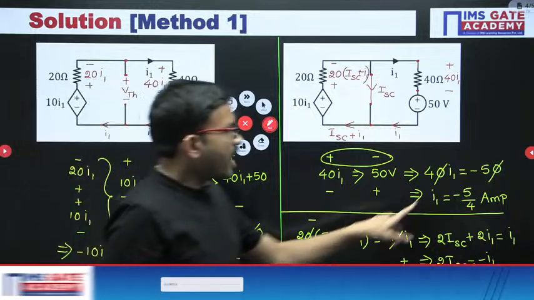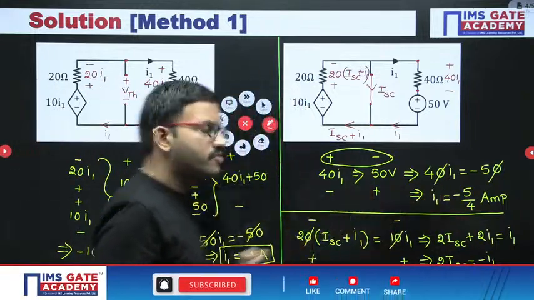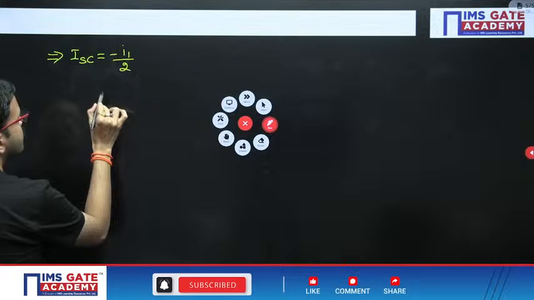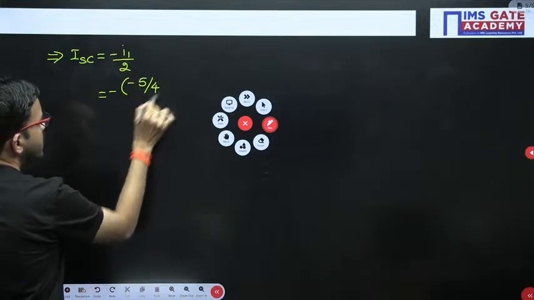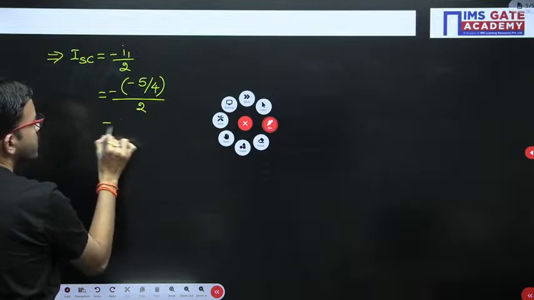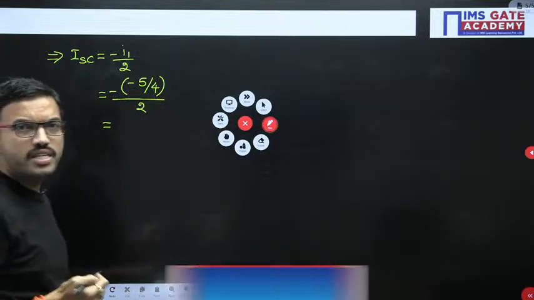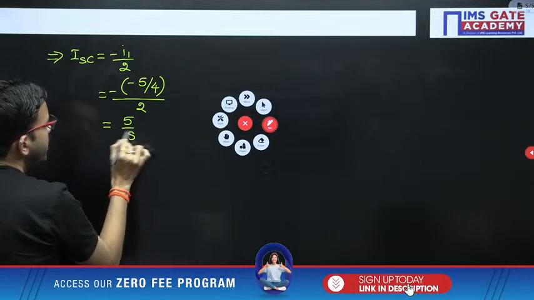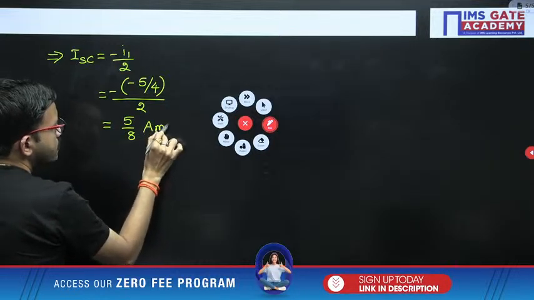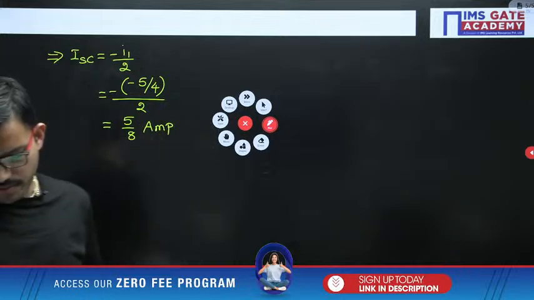I1 we already got as minus 5 by 4. You can substitute here: minus 5 by 4 and then divide by 2. Here 2 and 4 are both in the denominator, and minus of minus is plus. So you get 5 by 8, units are ampere. 5 by 8 ampere.